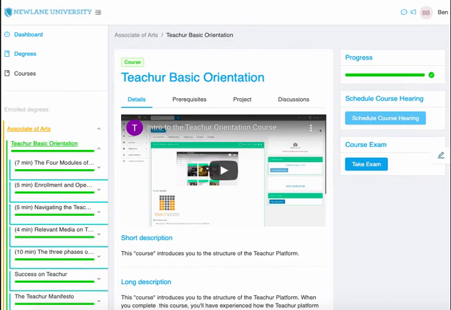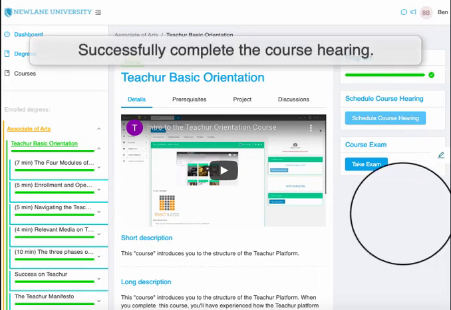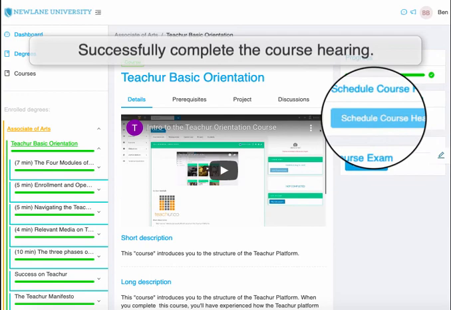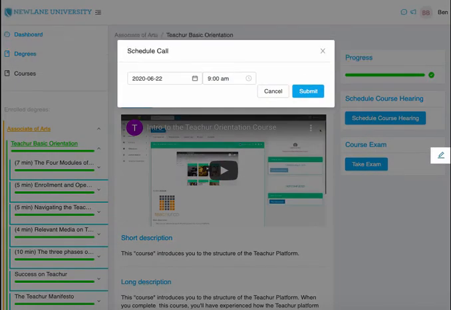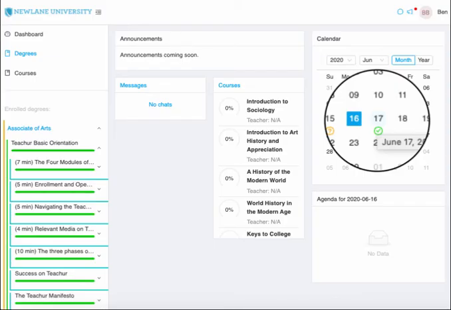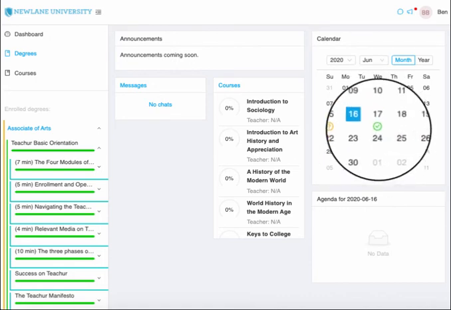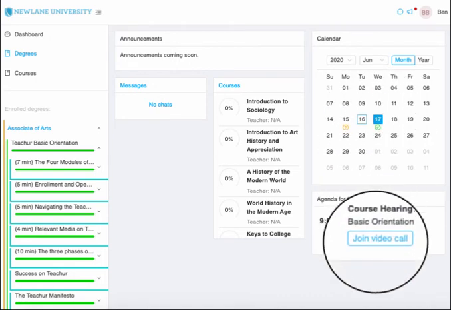After you have successfully completed the course exam and course projects, you may launch the final step to passing a course, the course hearing. You can schedule the course hearing by clicking on the Schedule Course Hearing button. You simply select a day and time, and once an expert verifies their availability, the hearing is scheduled. And at the appointed time, you'll join the course hearing to video conference with the expert. From your dashboard, you can view your calendar and join the course hearing from there.